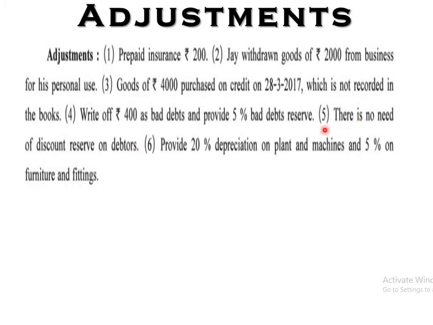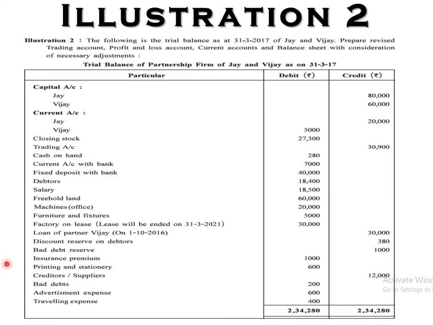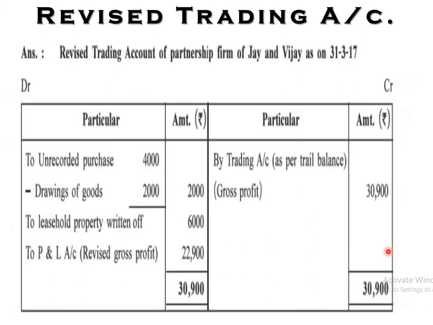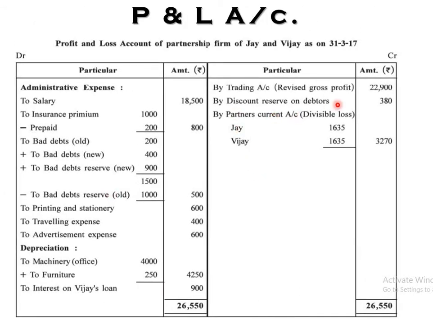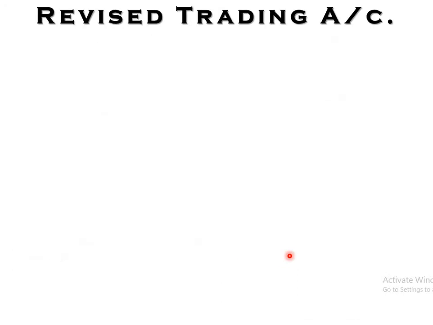One more is there. After that, there is no need of a reserve for discount on debtors. So there is no need to deduct this amount from the debtors. So directly that amount, discount on debtors, see here it is. Yes, discount received on debtors. So we have to take this amount as our income, so it is on the profit and loss account credit side. If there is a need for a reserve for discount on debtors, we have to deduct this amount as per the calculation, but otherwise it will become our income.